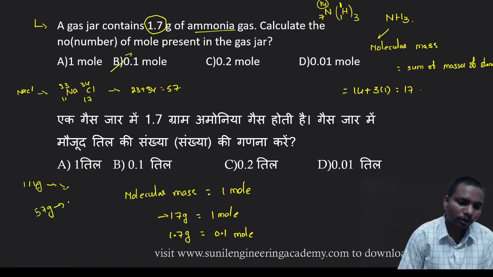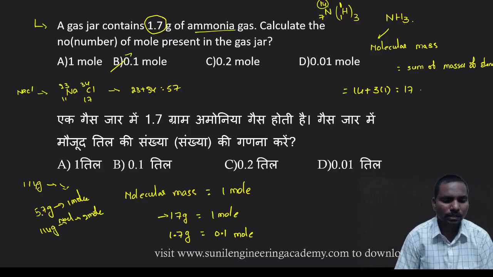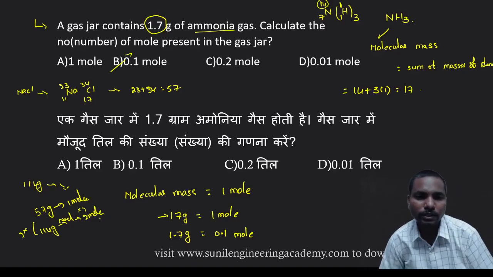So 114 grams of NaCl is 2 moles, correct? 57 is 1 mole, so double is 2 moles. Like that we can give the answer.